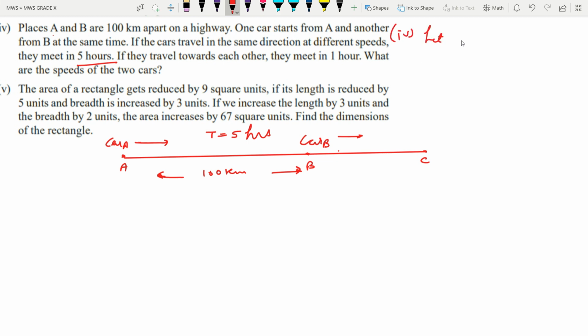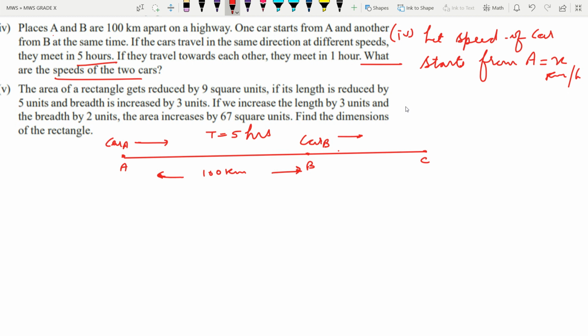Let the speed of... they are asking, what are the speeds of the two cars? Let the speed of the car that starts from A be x kilometer per hour. Let the speed of the car that starts from B be y kilometer per hour. So both the speeds we have just assumed. So accordingly, this is case 1.